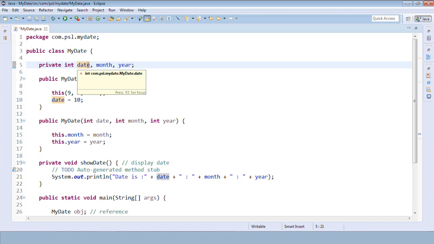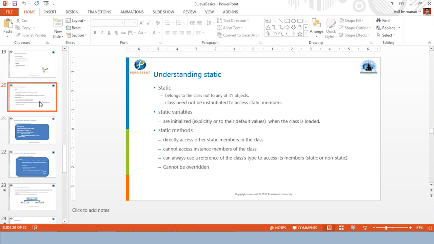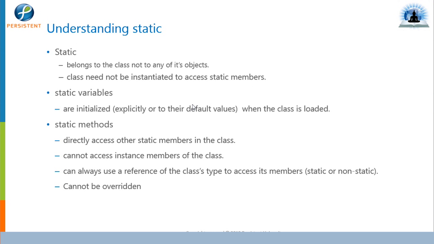So in some scenarios we don't want to persist the state of an object. In some scenarios we want all of the objects to access the same thing, or refer to the same object. In that scenario we will go for a static variable. Let's understand that. Static belongs to the class, not to any of the objects.